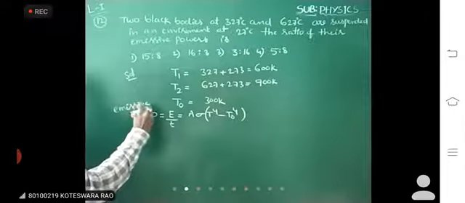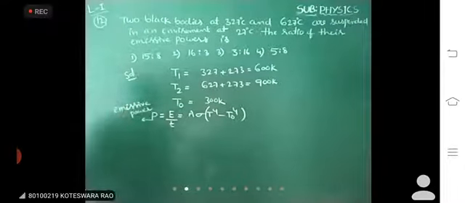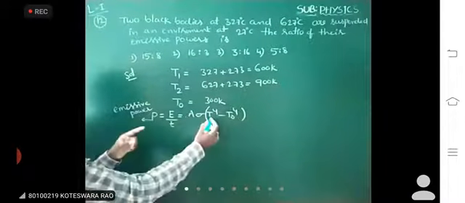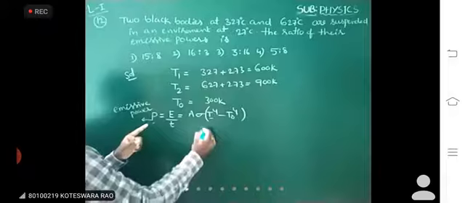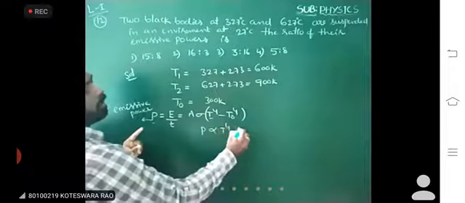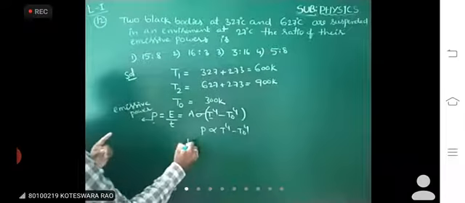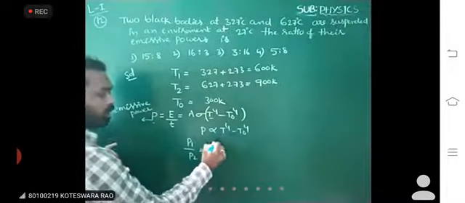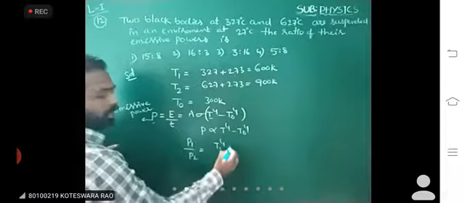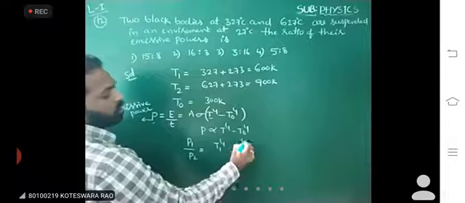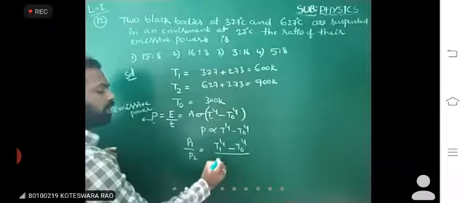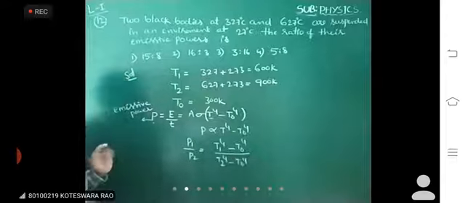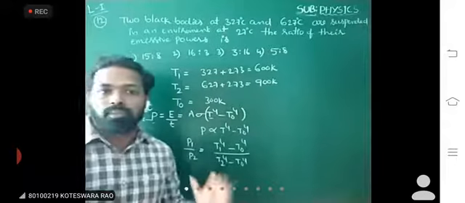The only variables are the relation between temperature and power: power is directly proportional to T⁴ minus T₀⁴. Now the ratio P1 by P2 is equal to T1⁴ minus T₀⁴ for the first body, by T2⁴ minus T₀⁴ for the second body, because the surrounding temperature is the same for both bodies.